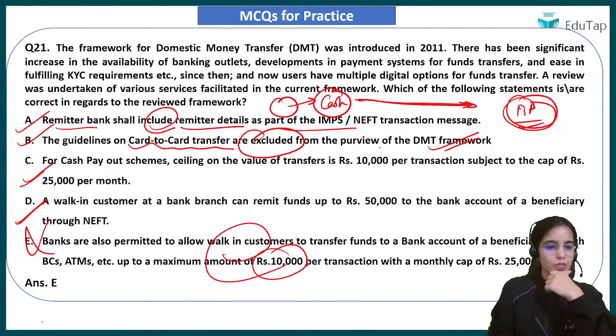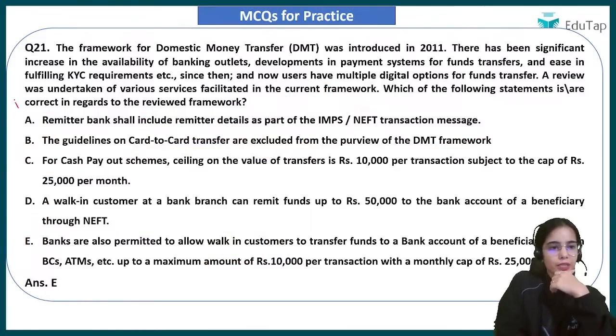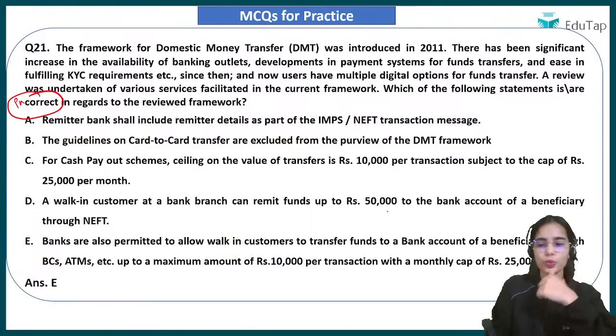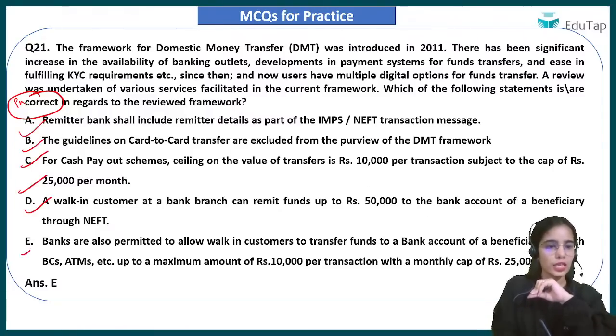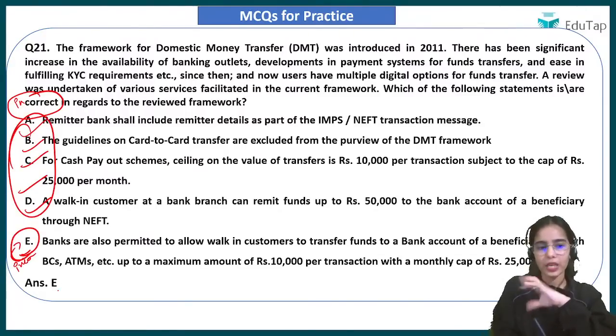Okay, I will correct this question. Here it should be incorrect. So 21st question, I will be correcting this in the PDF. Other statements are absolutely correct. Now all the other statements, A, B, C and D, are correct. The only incorrect statement is E. So E is the answer.